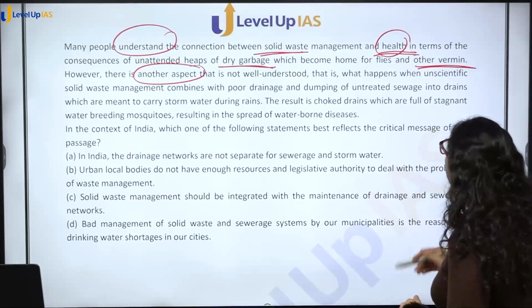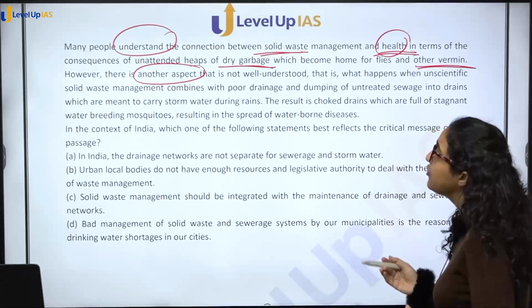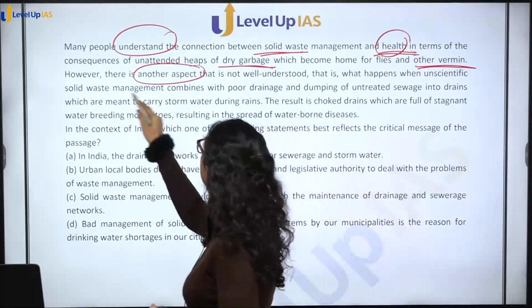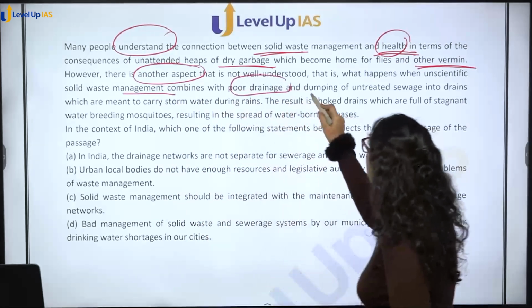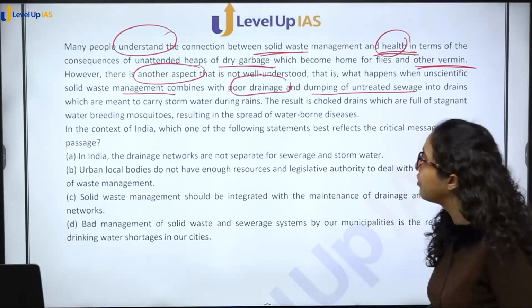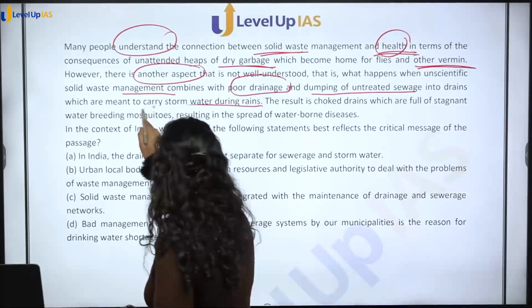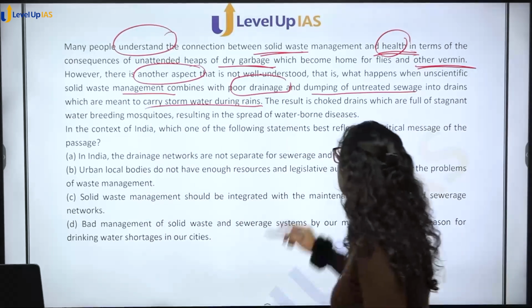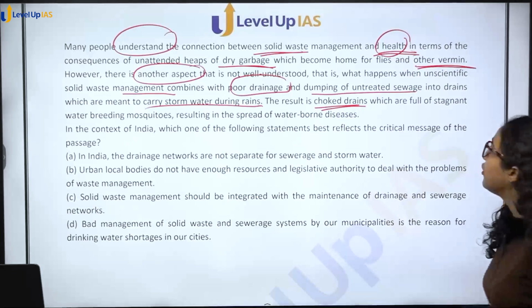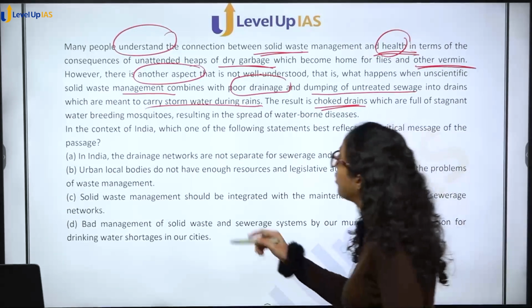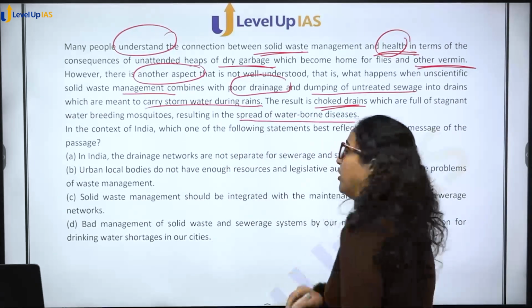That is what happens when unscientific solid waste management combines with poor drainage and dumping of untreated sewage into drains, which are meant to carry storm water during rains. The result is choked drains, which are full of stagnant water breeding mosquitoes, resulting in spread of waterborne disease.